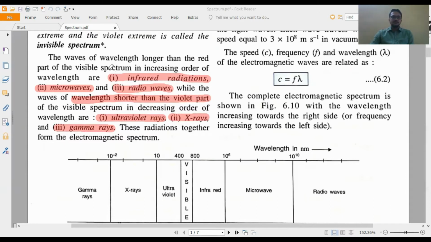The first three, infrared, microwave and radio wave, have wavelengths more than the visible light, or more than the red color. And these 3, ultraviolet, X-ray and gamma ray, have wavelengths less than the visible light, or less than the violet color. Keep in mind. Now come to the next point.